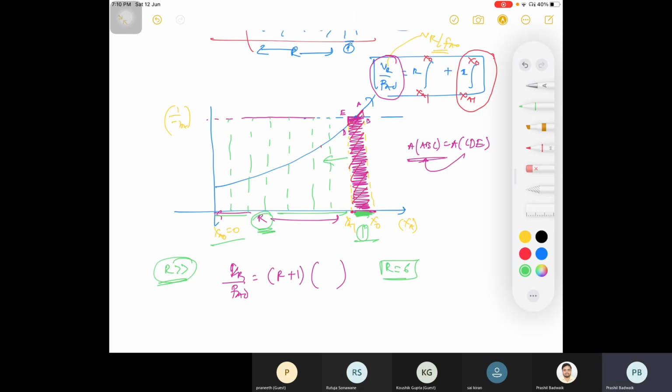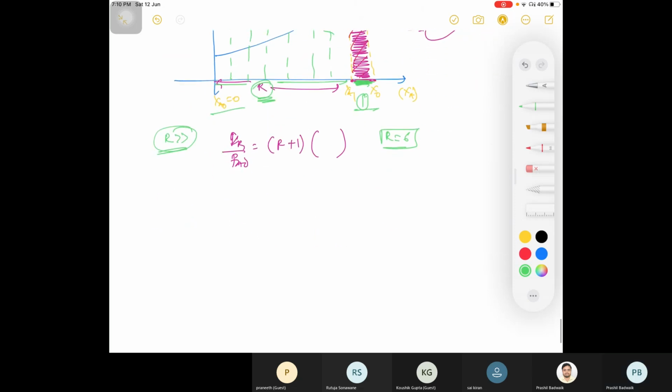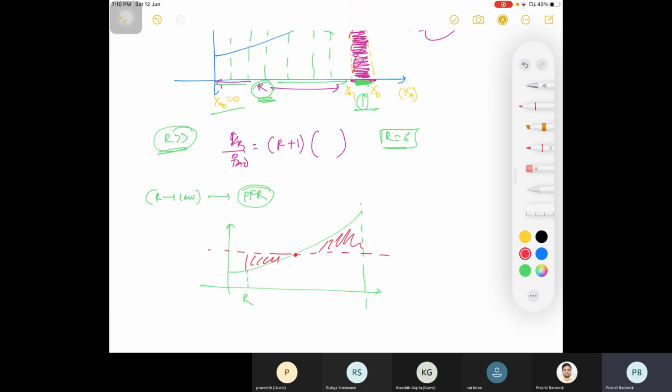You will come to know about this whenever I write this for R is low. Suppose R is low, so what do you derive? That is your PFR. If R is very low, then it is PFR. If R is very low, what is your curve? This is your curve. And if R is low, suppose this is your R, what is your approximated area then? This will be some average value, so that you can replace this area by this area. So this is your R times and this is your 1 time.